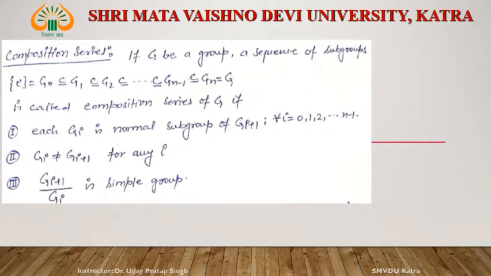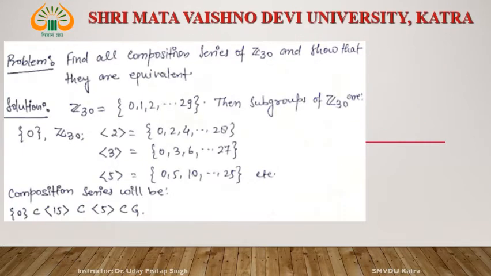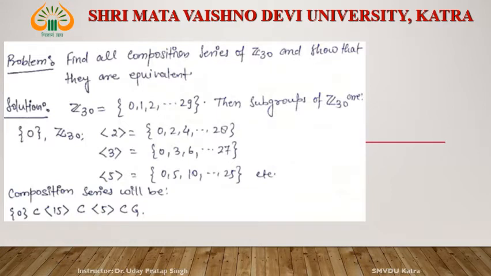Again, I am writing this. H is a maximal normal subgroup of G if, for any normal subgroup K in between H and G, either H equals K or K equals G. So H is a normal subgroup of G and H is maximal if H equals K or K equals G.